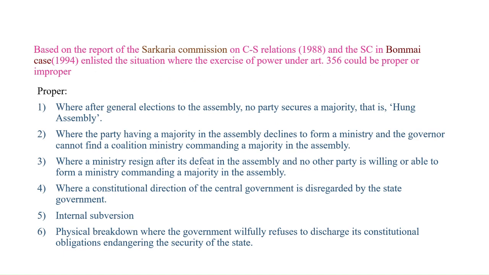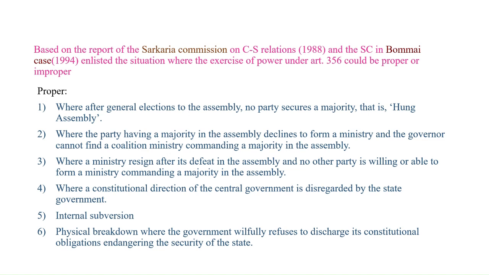It could be proper where, after general election to the assembly, no party secures a majority, that is, a hung assembly; where the party having a majority in the assembly declines to form a ministry and the governor cannot find a coalition ministry commanding a majority in the assembly; or where a ministry resigns after its defeat in the assembly and no other party is willing or able to form a ministry commanding a majority in the assembly; or where a constitutional direction of the central government is disregarded by the state government and there is internal subversion; or finally, physical breakdown, where the government willfully refuses to discharge its constitutional obligation, endangering the security of the state.